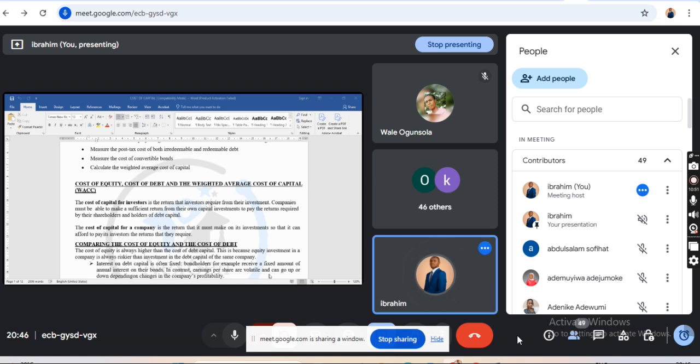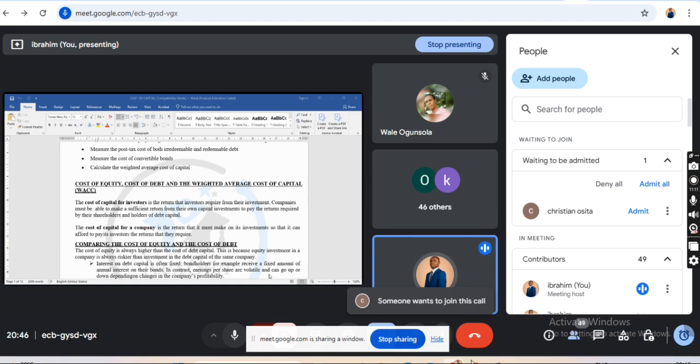If people subscribe to it, it is a cost to the firm, because it is not a must you pay them, but the investors will be expecting something. For instance, GT will pay them well.